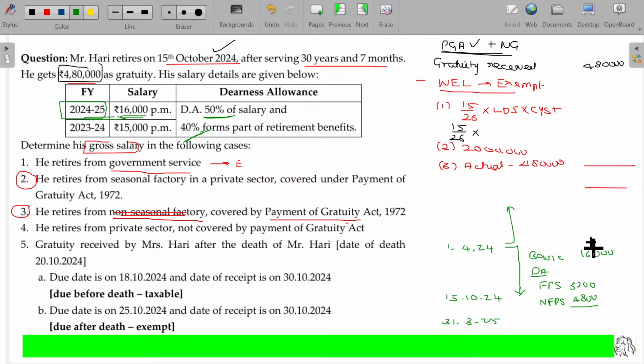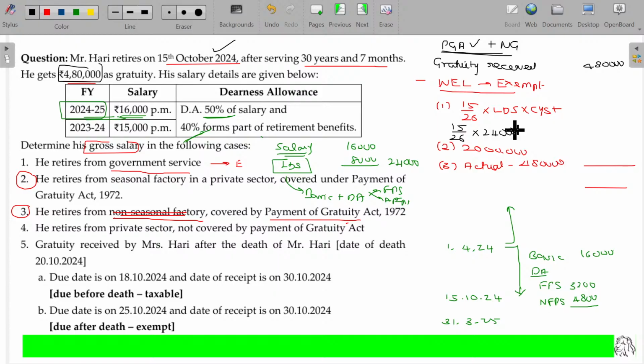Now in the case of the Payment of Gratuity Act, for this purpose, last drawn salary will be taken. That includes basic plus DA, forming part as well as non-forming part, both will be taken. Basic being 16,000, forming and non-forming both put together 8,000 rupees. So salary for this purpose is 24,000. Is that clear?